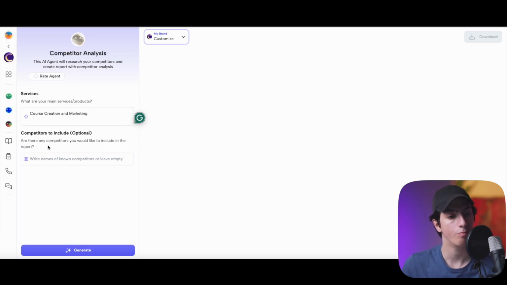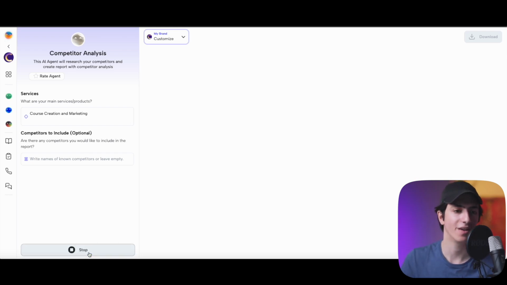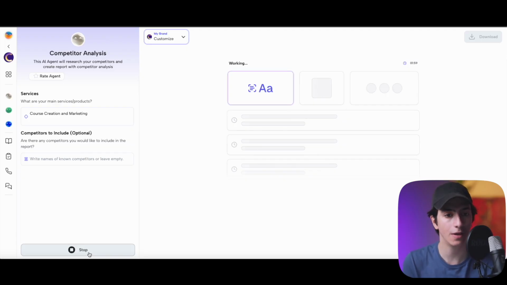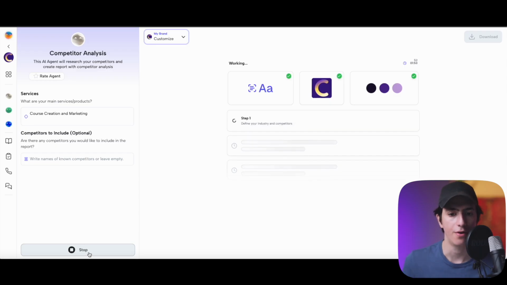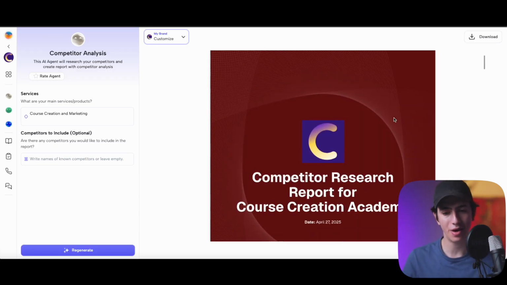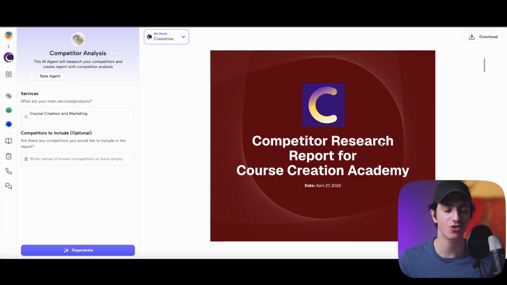Competitors to include. Are there any competitors you would like to include in the report? No, because I haven't performed any competitor analysis myself. So let's see what this agent researches. I'm actually very curious to see what this agent will find out. And just like that, the competitor research report for the Course Creation Academy is done.